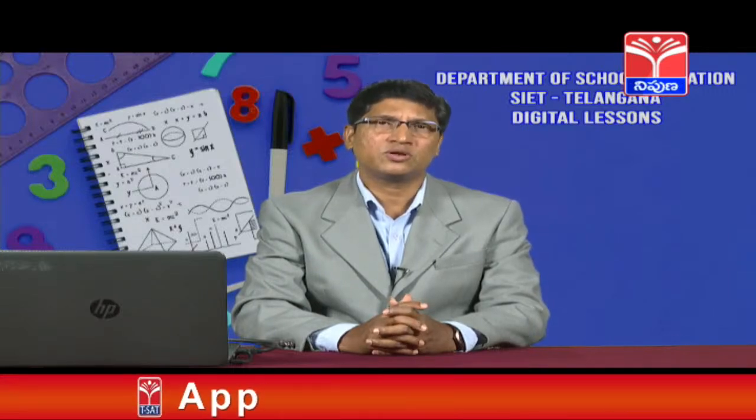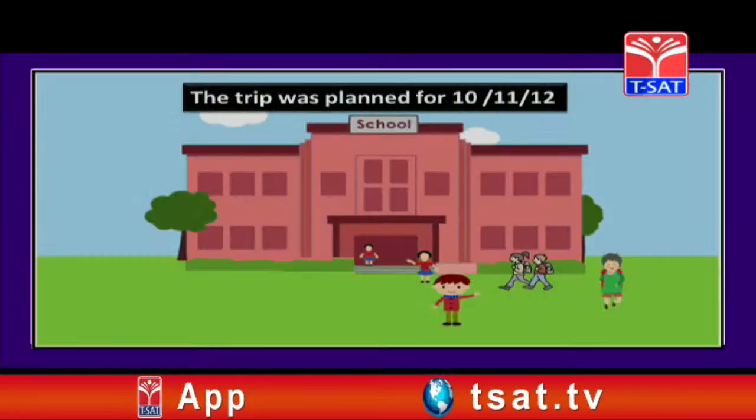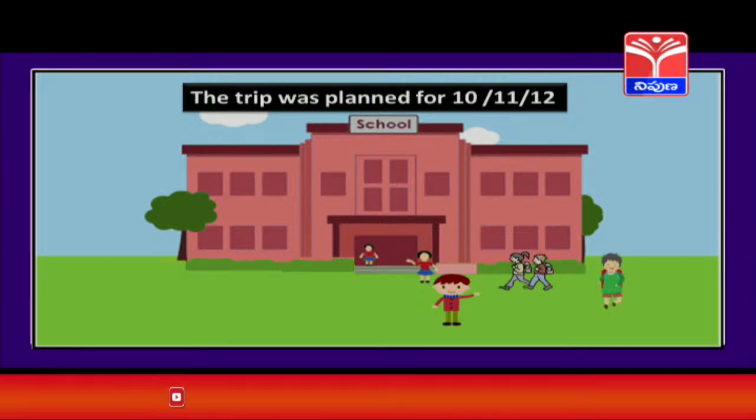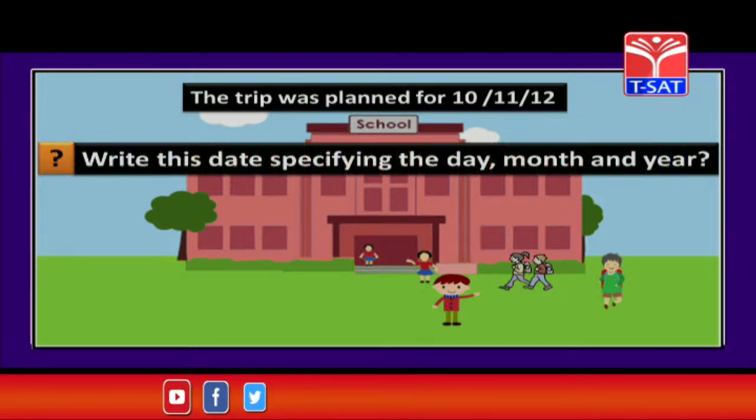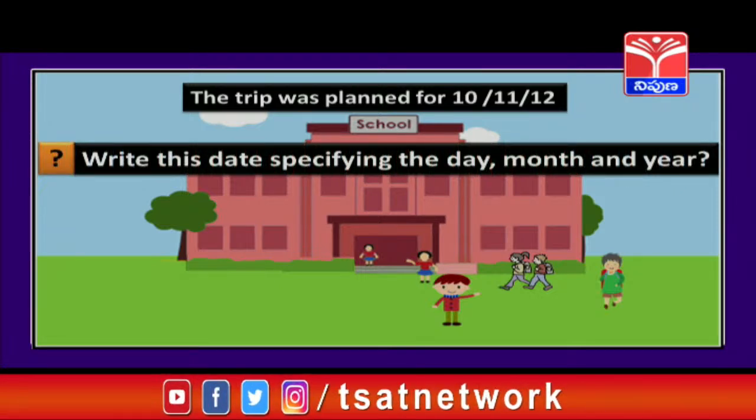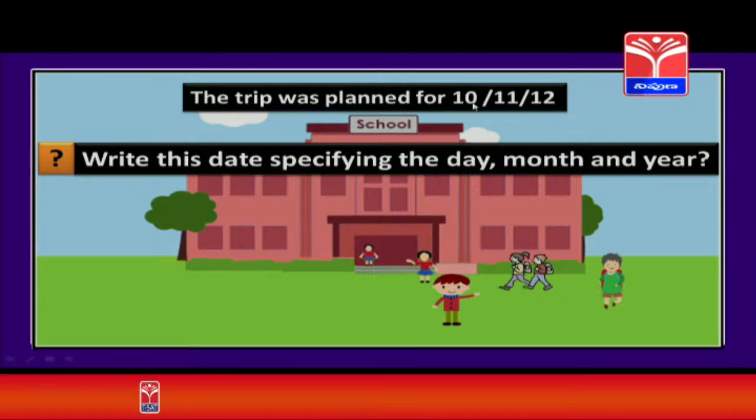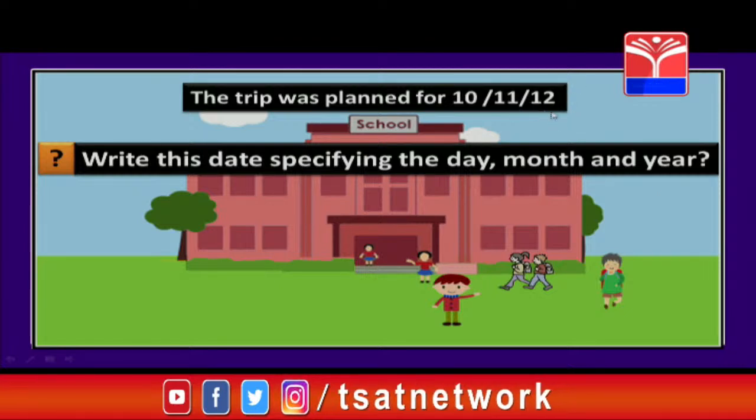Let us move on to our next concept, children, now. The trip has been planned on the date mentioned on your screen. Now, children, write this date specifying the day, month and year. So, this is the date, children, 10, 11, 12. And children, you know that here 10 represents the day in that month and 11 represents the month in the year and 12 represents the year itself.